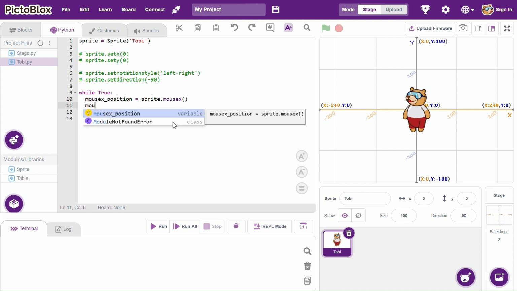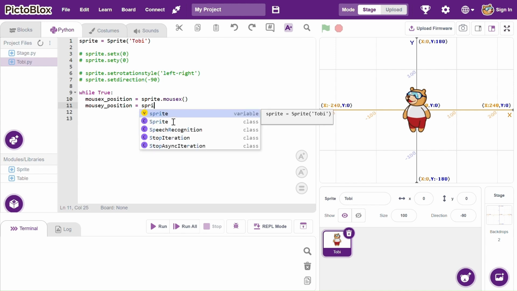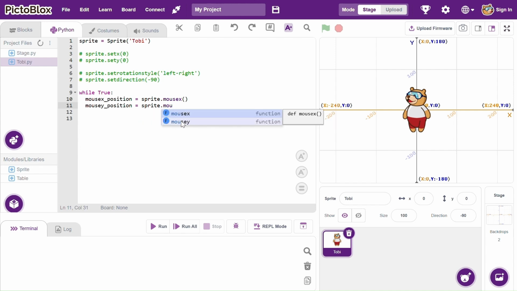Then we also have mouse y position, and this is going to be sprite.mousey. So notice how we're always referring to the sprite, this sprite object here, because we need to take the method from it to manipulate it.